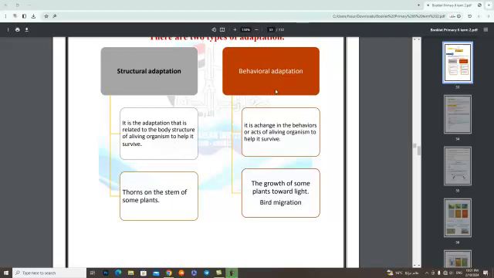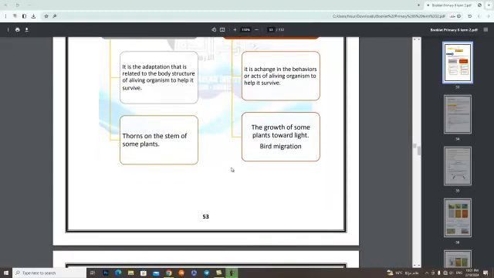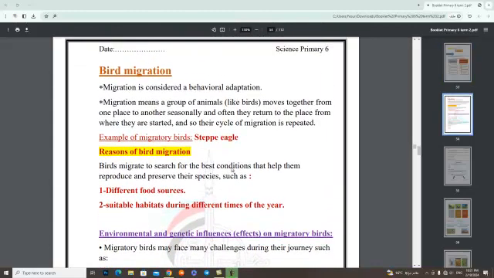Behavioral adaptation is the change in the behaviors or acts of a living organism that helps it to survive. Example of behavioral adaptation: the growth of some plants toward light, bird migration. But what is the meaning of bird migration? Migration is considered a behavioral adaptation.